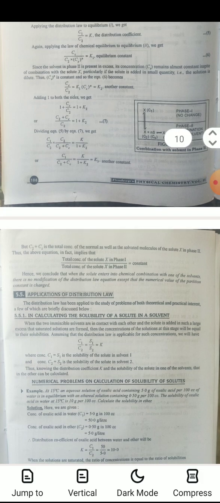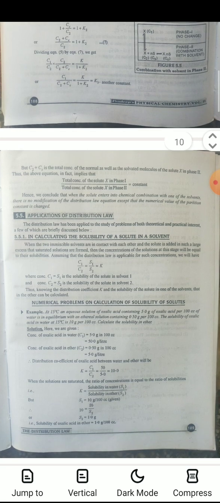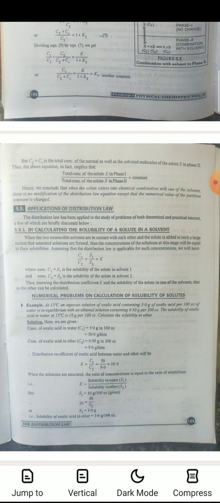But C2 plus Cc is the total concentration of the normal as well as the solvated molecules of the solute X in phase second. Thus the above equation in fact implies that the total concentration of solute X in phase 1 divided by the total concentration of solute X in phase second is equal to a constant. Hence we conclude that when the solute enters into chemical combination with one of the solvents, there is no modification of the distribution law equation except that the numerical value of the partition constant is changed.